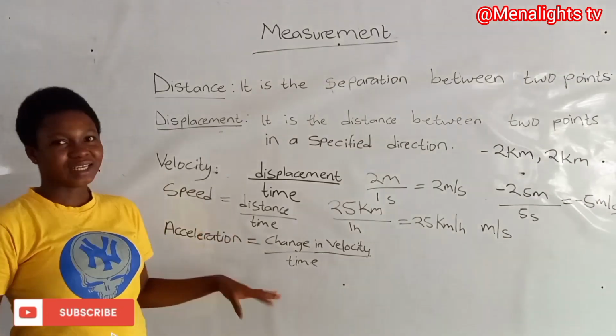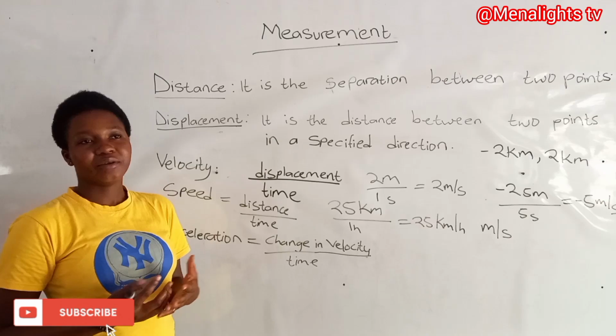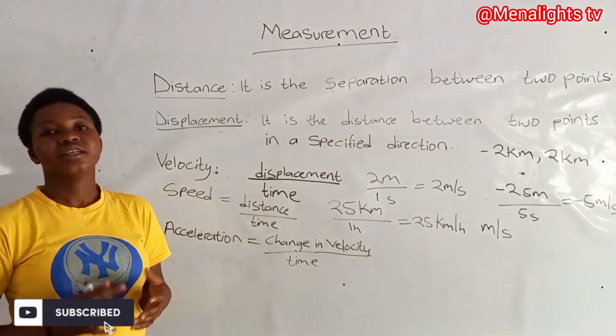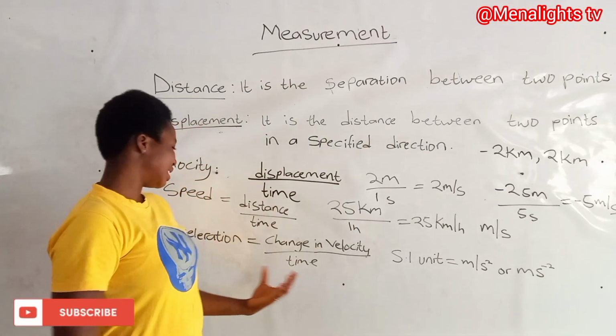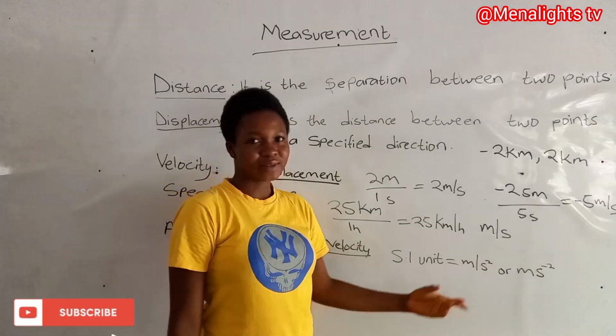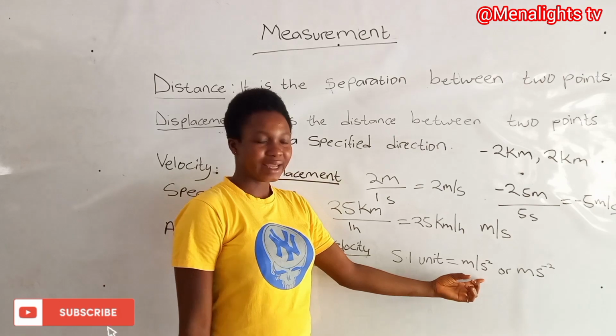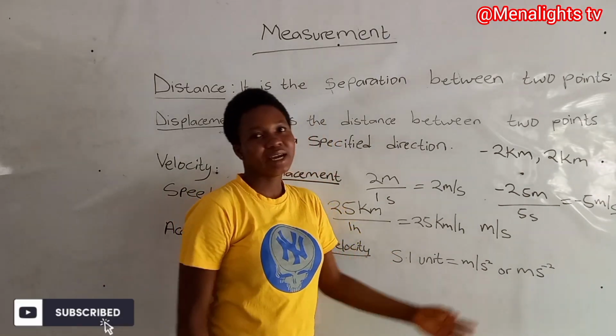So let's look at acceleration. When we talk about acceleration, it simply means change in velocity over time. So the SI unit for acceleration is meter per second squared. It can be written like this or like this. Either is correct.